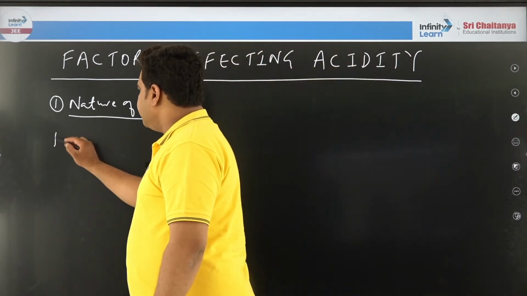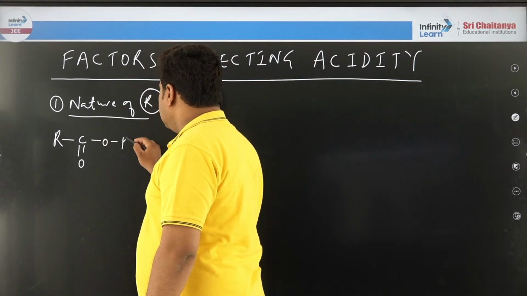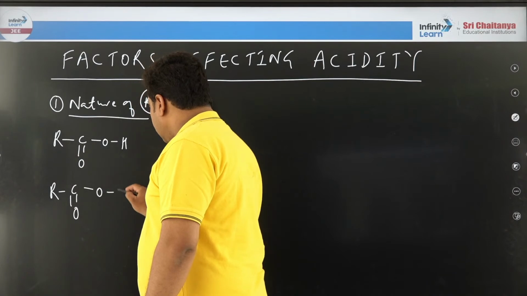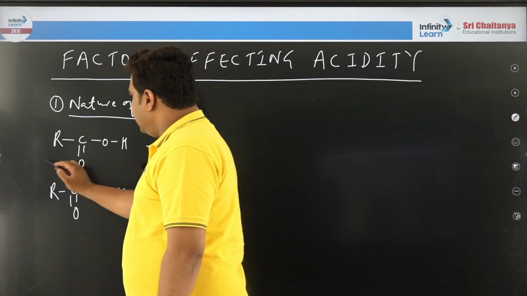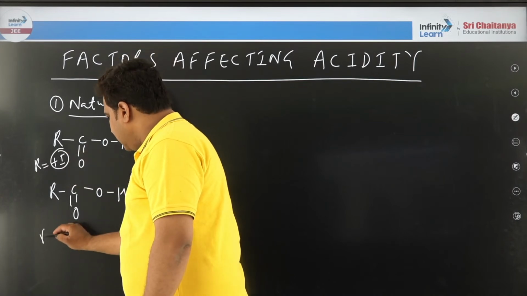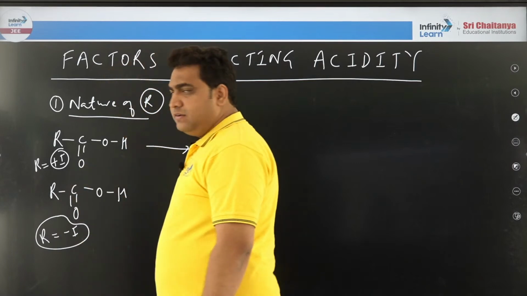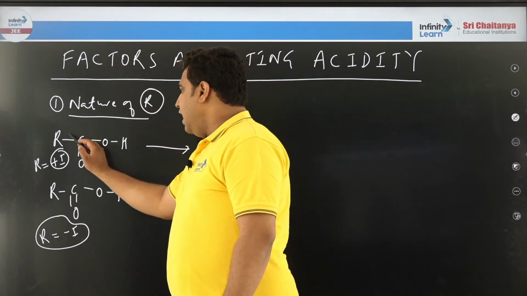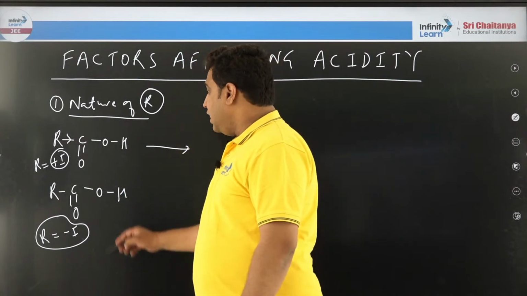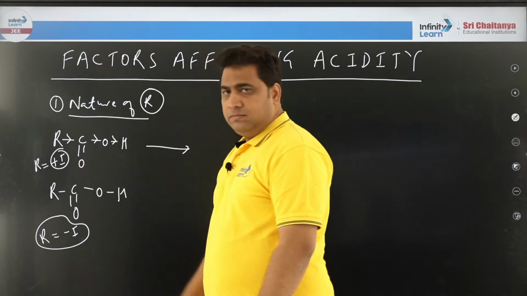Now imagine I will take R, C double bond O, OH, and another case I will take R, C double bond O, OH, and here let R is equal to plus I group and here R equal to minus I group. Then what will happen, dear students? Here R will give electrons to carbon, plus I means you studied giving electron to carbon, carbon giving to oxygen and oxygen giving to hydrogen.